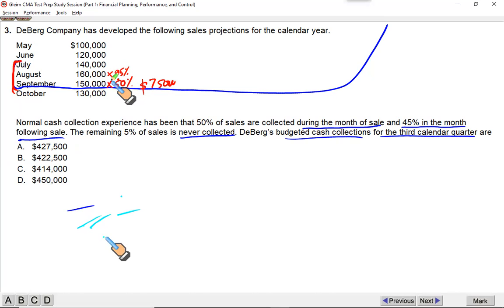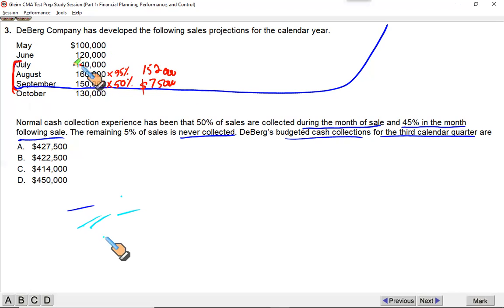There are going to be lots of twists and turns in these kinds of questions, and I will try to cover as many as I can, so be prepared, ladies and gentlemen. So 160,000 is the sales in August. 50% of this amount will be collected in August and the remaining 45% in September. Since we are talking about the whole quarter, I've just calculated 95% of this number.